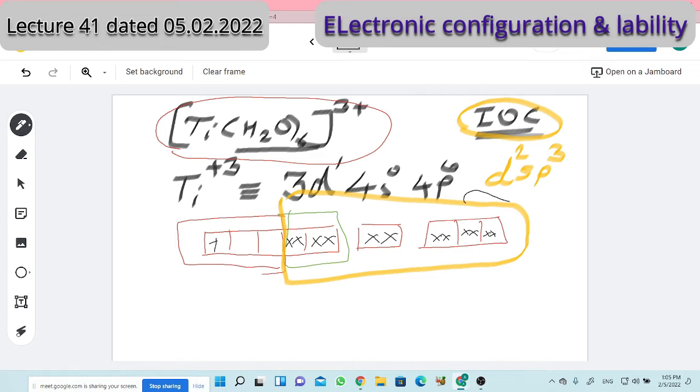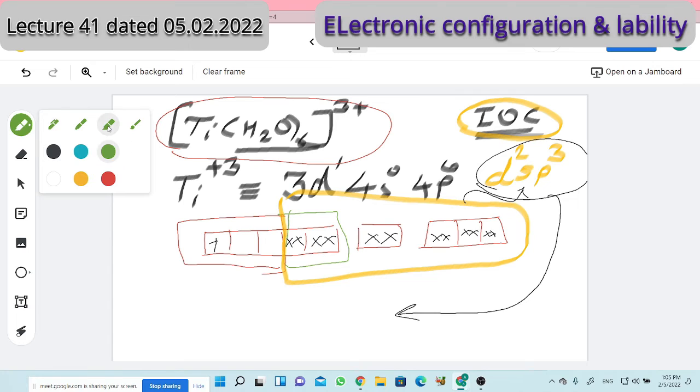If a seven-coordinate intermediate is to be obtained, then this hybridization should change to the new hybridization, d3sp3.